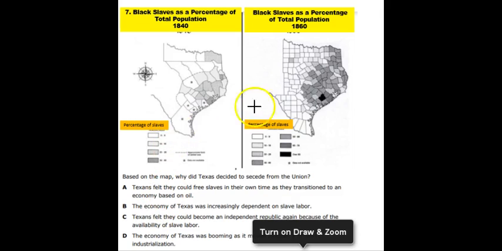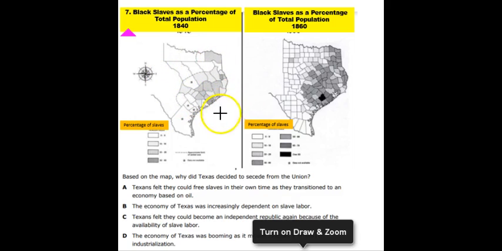Number 7. Using this map, why did Texas decide to secede from the Union? So the title of the first part of this says black slaves as a percentage of the total population in 1840.